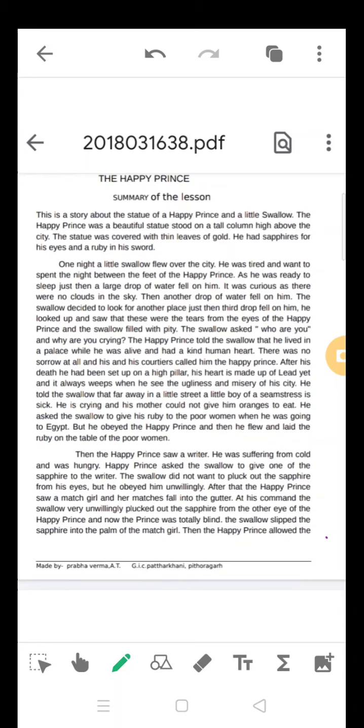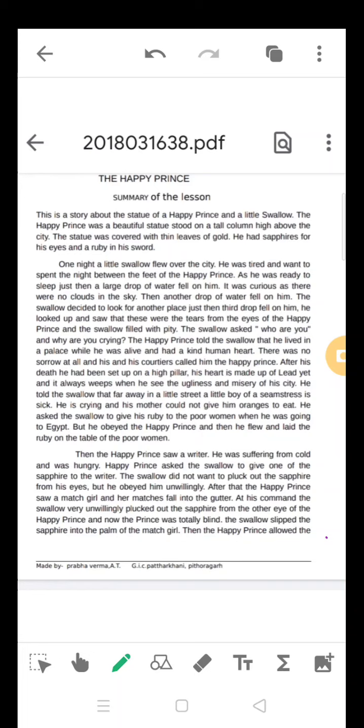You must have seen a lot of pigeons and other birds. They take shelter in different kinds of statues in different places. You must have seen a lot of pigeons particularly. So this bird swallow also thought this is a safer place where I can get protected from rain. So he took shelter there.